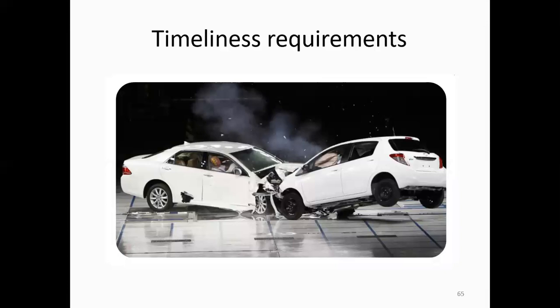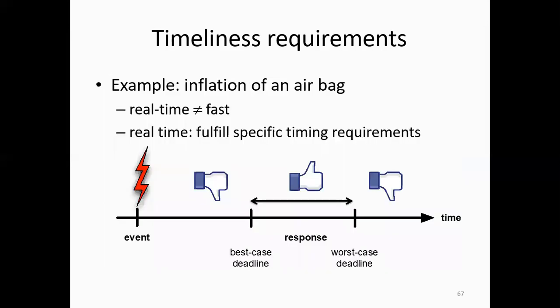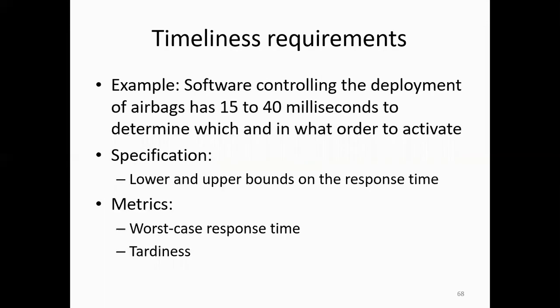Timeliness requirement. That means when a car crashes, there is no time for the execution of the process. So we need a high-speed network and high-speed software to enable the safety system like airbags. We need to work in a fraction of a millisecond or a nanosecond. So these time requirements are a very important process, for example, inflation of an airbag. Real time is not equal to fast. The word real time means fulfilling a specific time requirement.